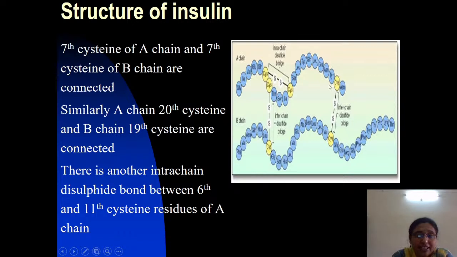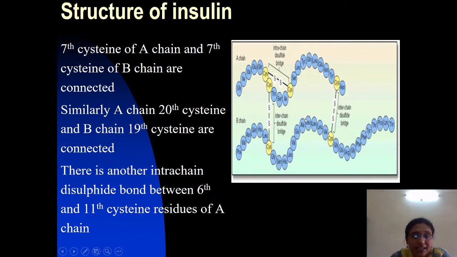Similarly, the 20th amino acid in the A chain is cysteine and the 20th amino acid in the B chain is cysteine. The sulfhydryl groups of these cysteines are linked by interchain disulfide bridges. That means A chain has 21, B chain has 30, and the A chain and B chain are linked to each other through interchain disulfide bridges.